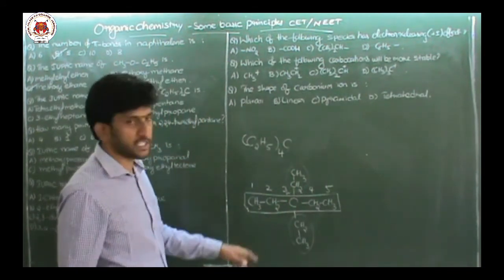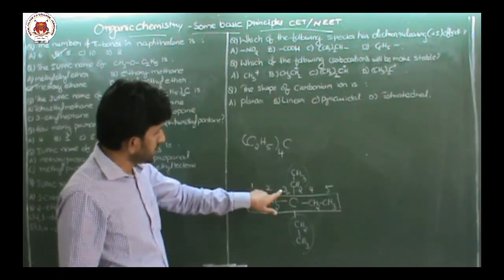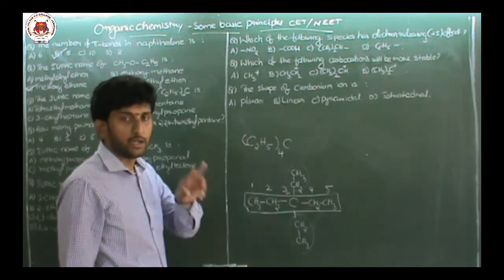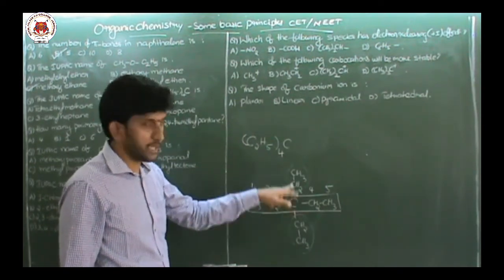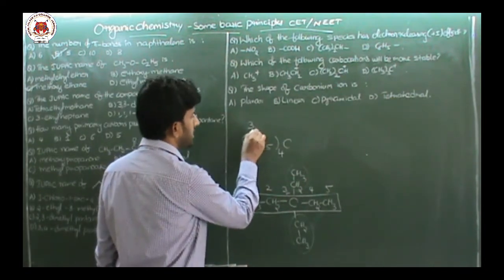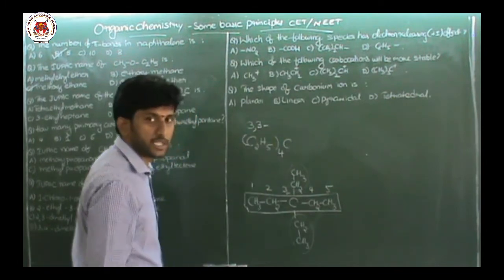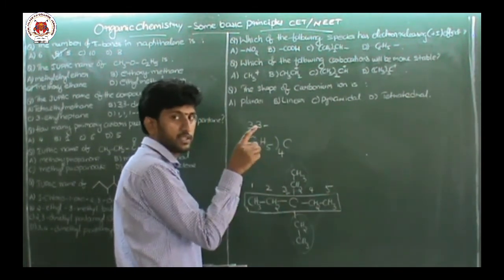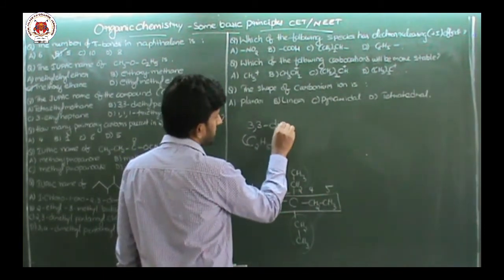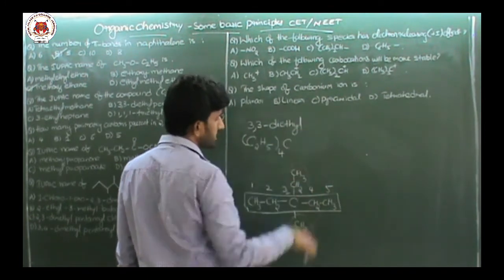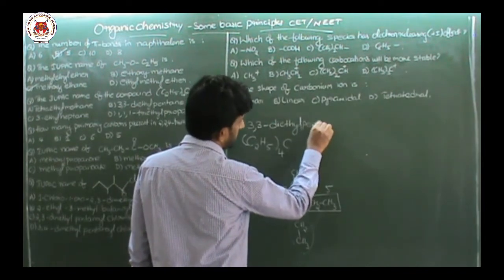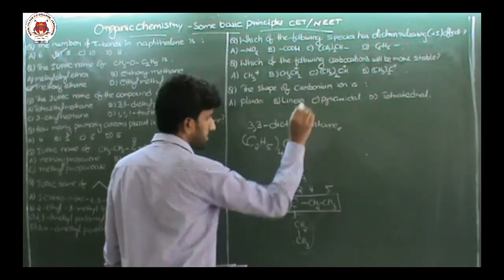So what should be the IUPAC name of such compound? At third position 2 ethyl groups are there. Means 3,3. 2 means di and same groups, no? So ethyl, diethyl. So the name of the compound must be 3,3, because at third position 2 times. So 2 times you should write 3. Diethyl. Parent chain pentane. Diethyl pentane is the answer, IUPAC name.